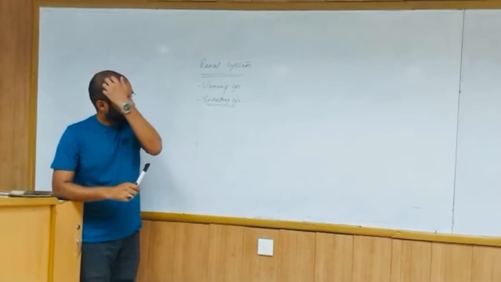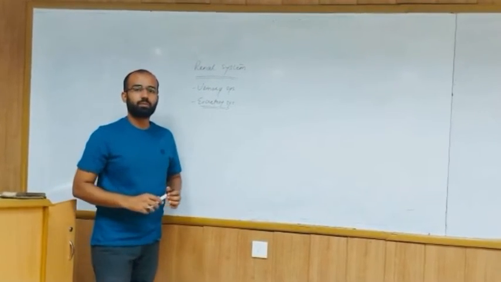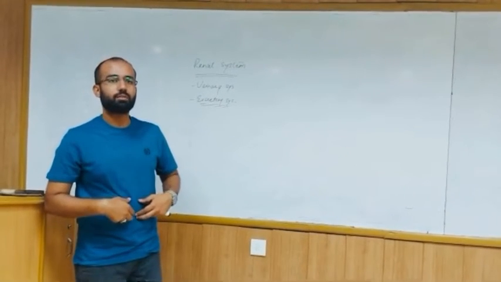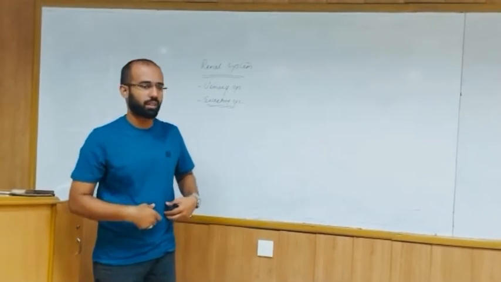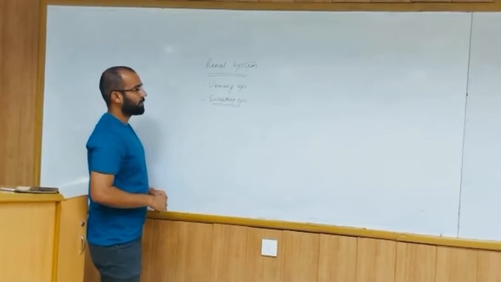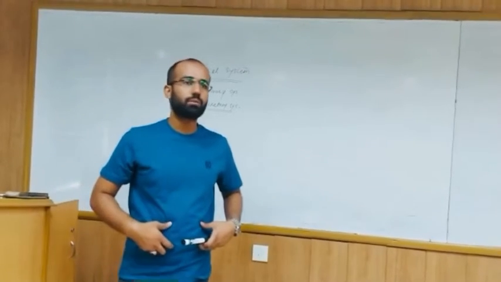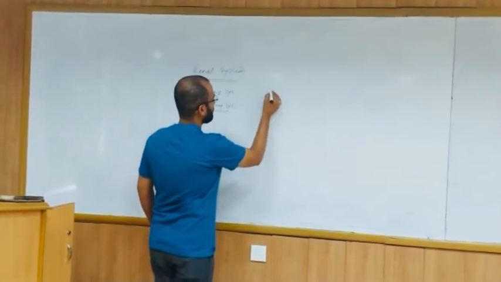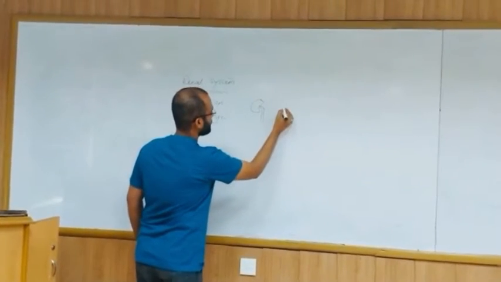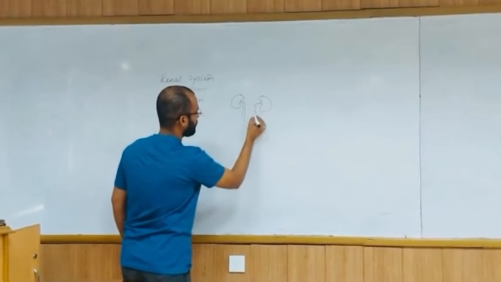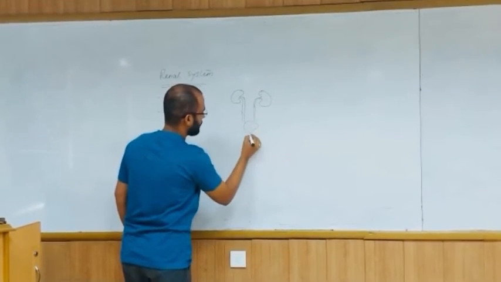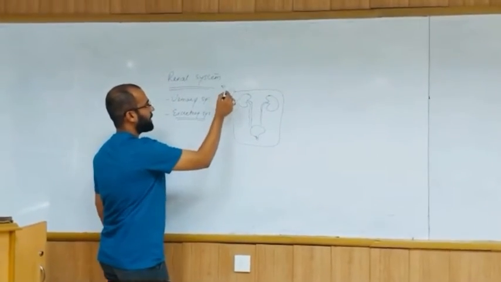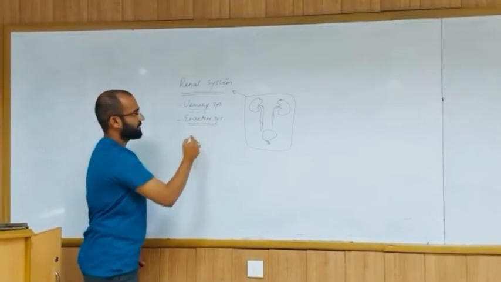Actually, kidneys are very important organs in respect of being metabolically active organs. One of the metabolically active organs in our body is the liver, and the kidneys also perform many important functions. First of all, we should know what the kidney performs in our body and why we are going to discuss the kidneys in detail. We have a pair of kidneys, and we will discuss this in detail later, and then two ureters, the urinary bladder, and the opening, the urethra. So this is the renal system as well as the urinary system as well as the excretory system.